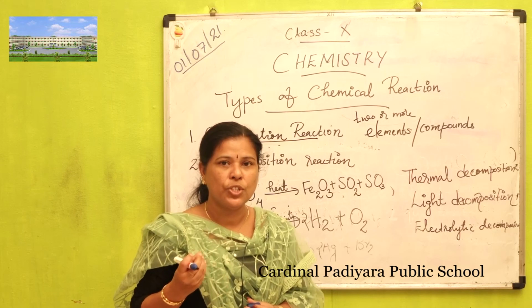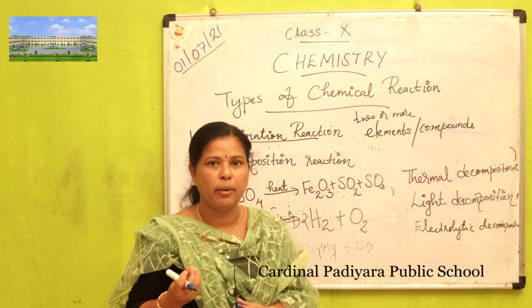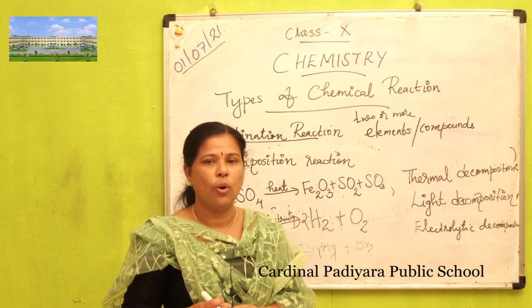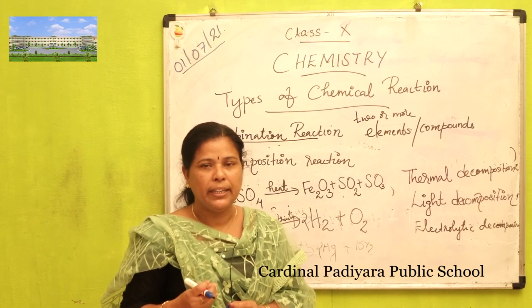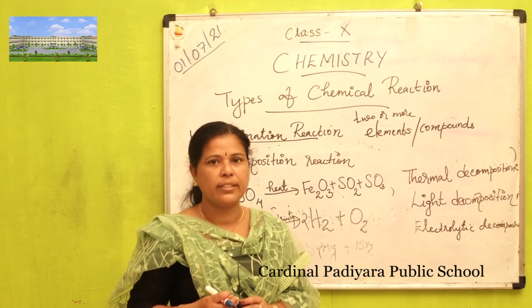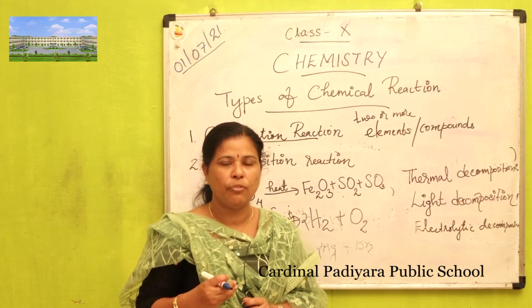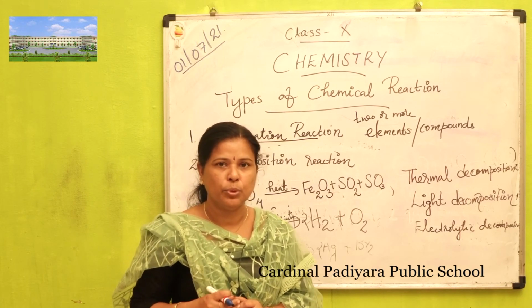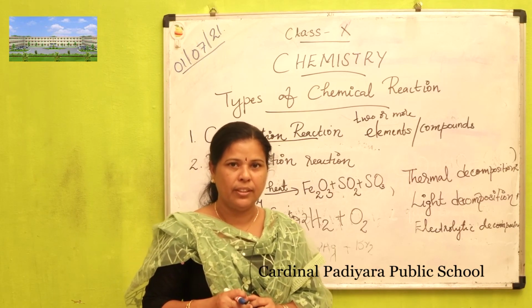If it takes place in the presence of sunlight, it is known as light decomposition or photochemical decomposition reaction. If it takes place in the presence of electricity, that one is known as electrolytic decomposition reaction. Thank you.